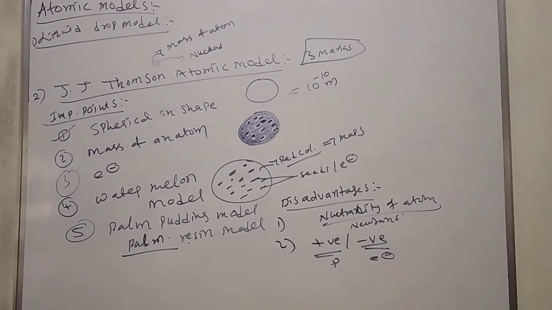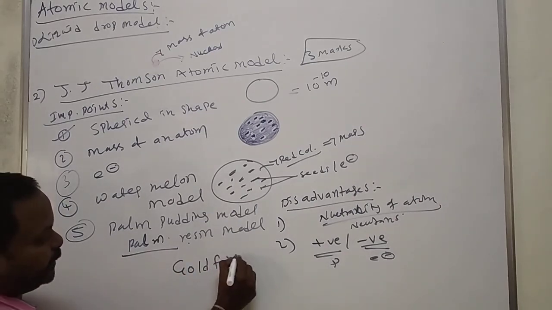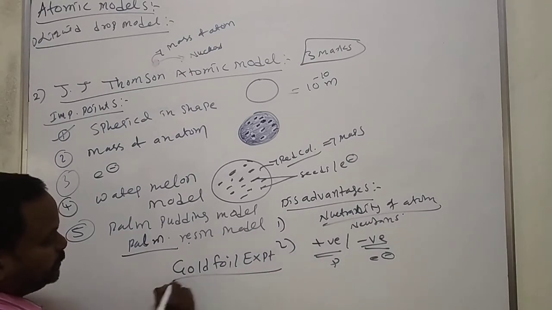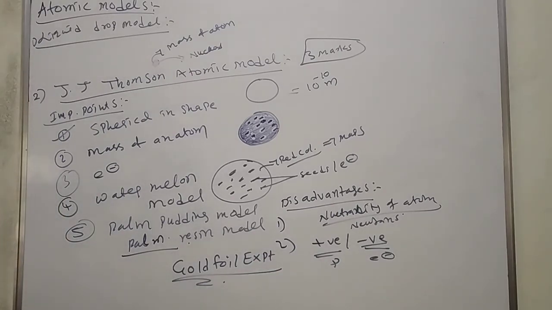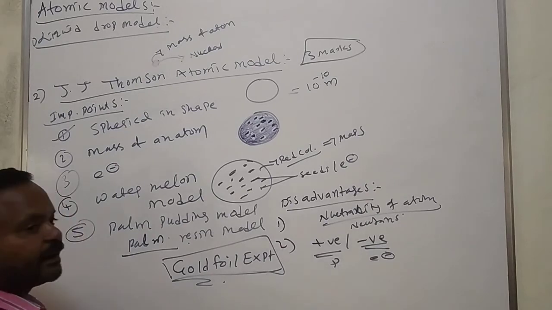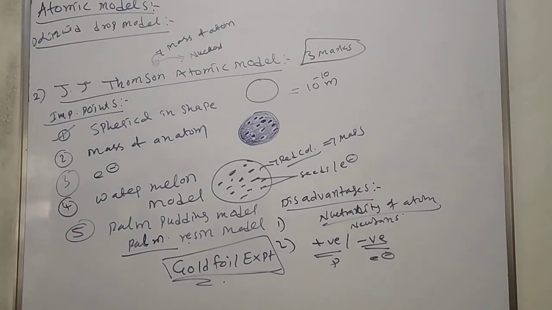By these disadvantages, Goldstein tried to explain one more atomic model by using the gold foil experiment. We'll see in continuation what the gold foil experiment is, and after that experiment, Rutherford also gave some conclusions based on that gold foil experiment.